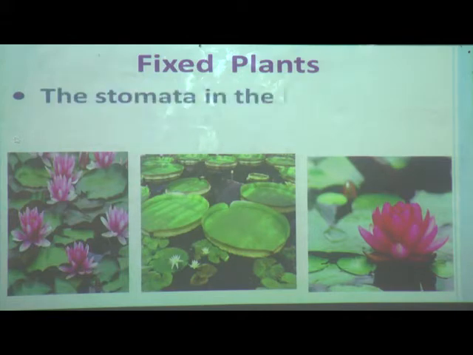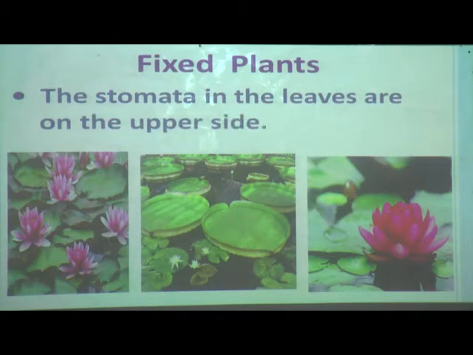Now how it helps we will see. One more amazing part: the stomata in the leaves are on the upper side. It is surprising to you, as in grade 3 science you have learnt that there are tiny openings on the back side or lower side of the leaf, which are called stomata.